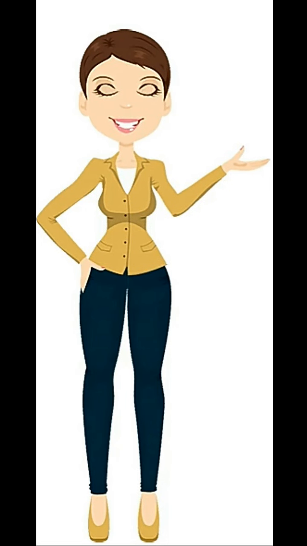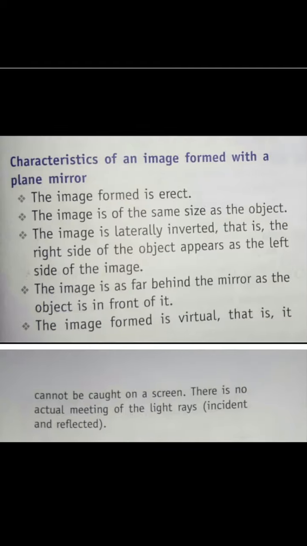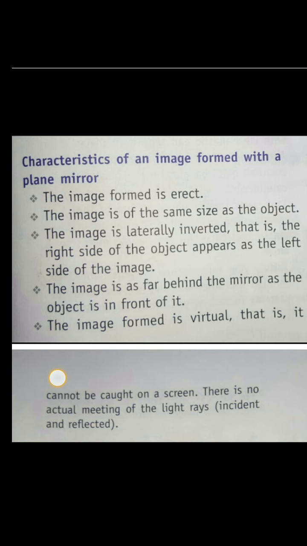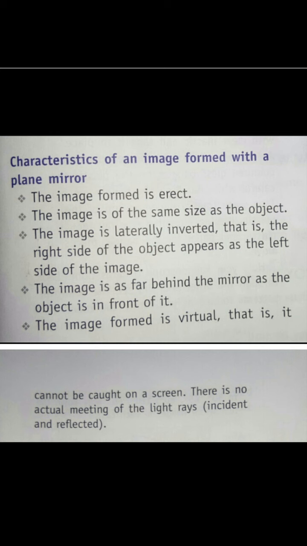Now, we're going to learn about the characteristics of a mirror. The characteristics of an image formed with a plane mirror are: the image formed is erect, the image is of the same size as the object, the image is laterally inverted, that is, the right side of the object appears as the left side of the image.